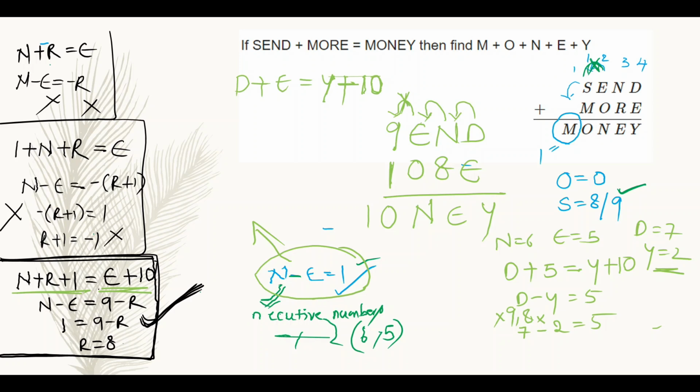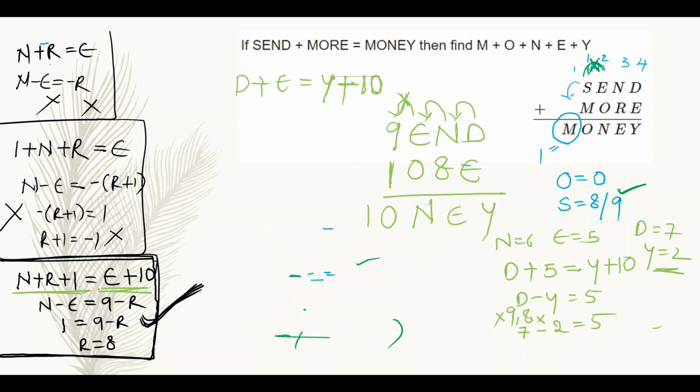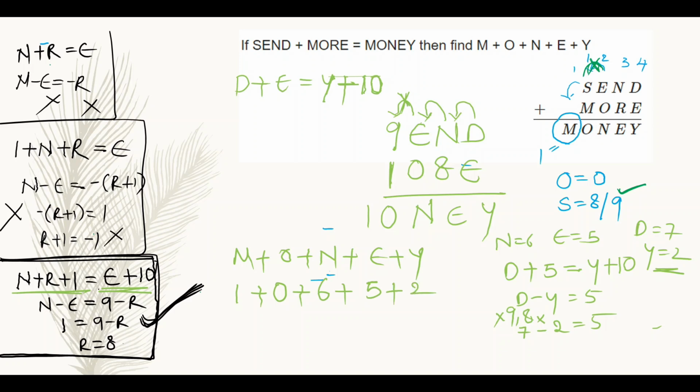So finally, what is the value of m plus o plus n plus e plus y? Here, what is the value of m? M value is 1. O value is 0, and I have considered n value as 6 and e value as 5. And I got y value as 2. So 1 plus 6 is 7, 7 plus 2, and 2 plus 5. Finally that will be 14. So this is the right answer. 14 is the right answer. I hope you are following clearly.